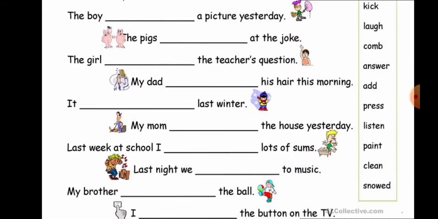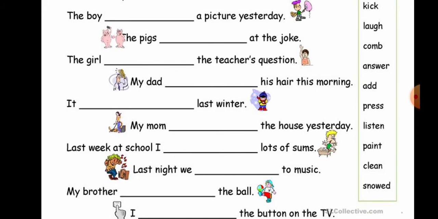What is the structure of simple past tense? I said for simple present tense, the verb will remain the same, and only for the third person singular, he, she, it, verb plus s will be added, right? Here for the past tense, the verb will be converted into past tense. Verb two will be used here. Here I will do the first two sentences. You have to do the remaining in your homework notebook. The boy dash a picture yesterday.